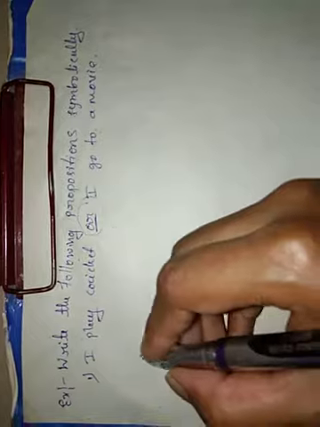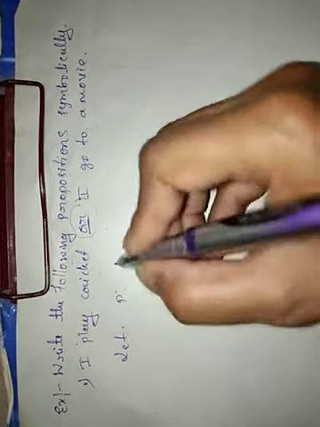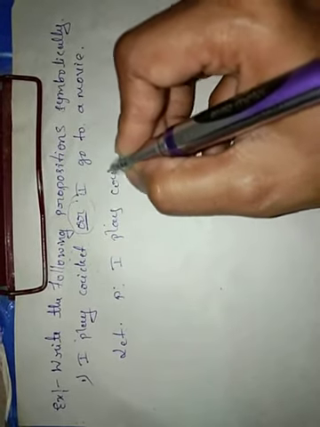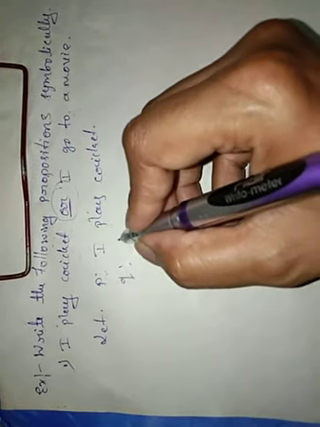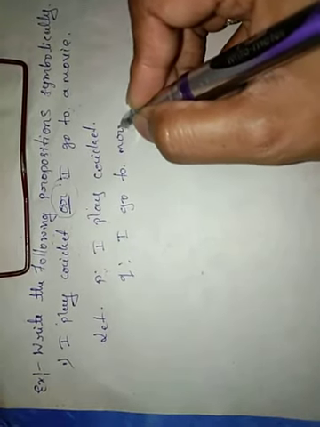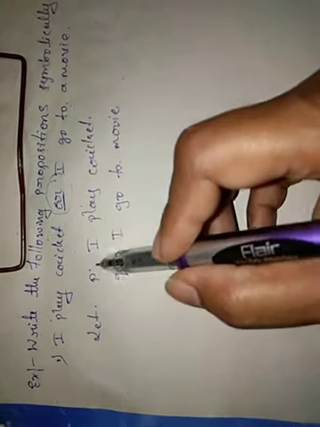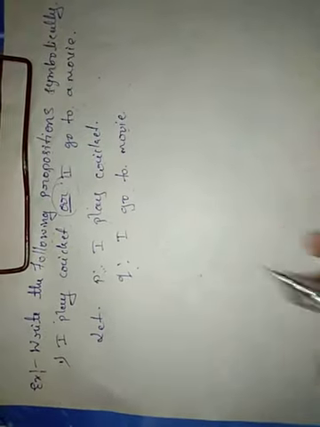So let us consider P as I play cricket, and consider the proposition Q as I go to a movie.